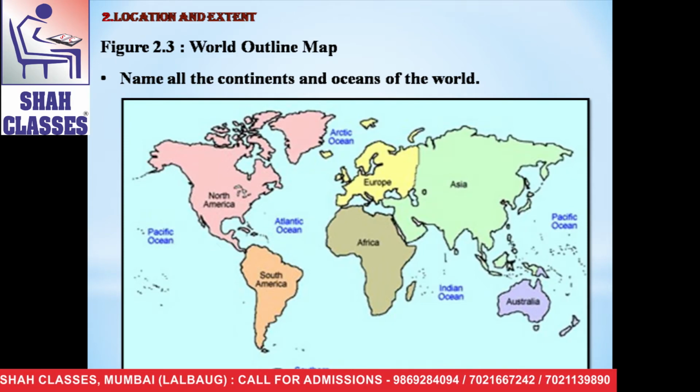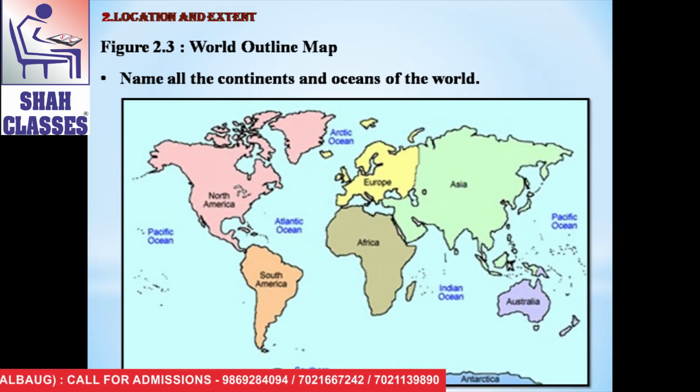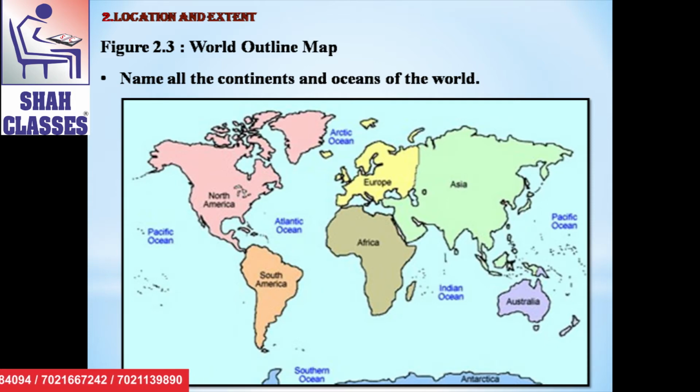Now see here in your textbook, there is Make Friends with Maps. It is an activity and there are some questions. The title is: show the following elements in figure 2.3.